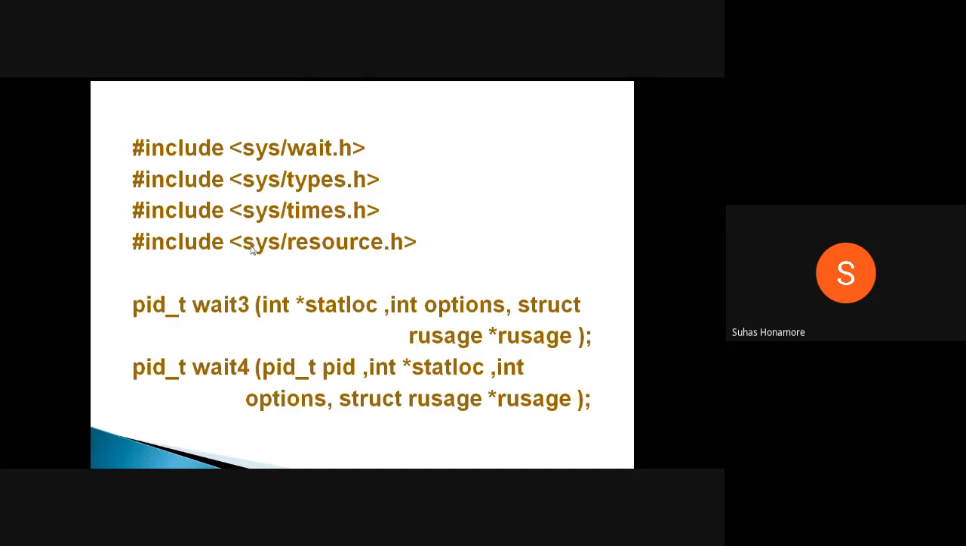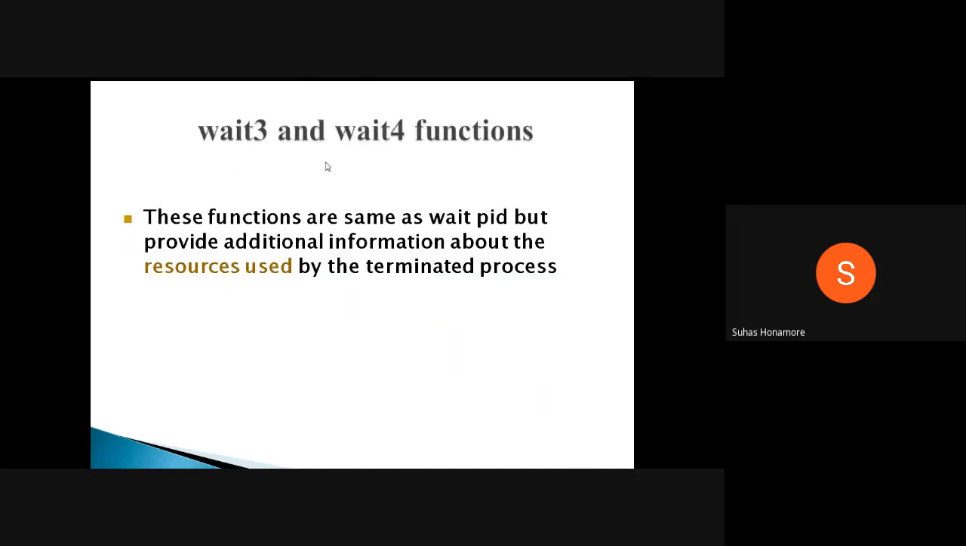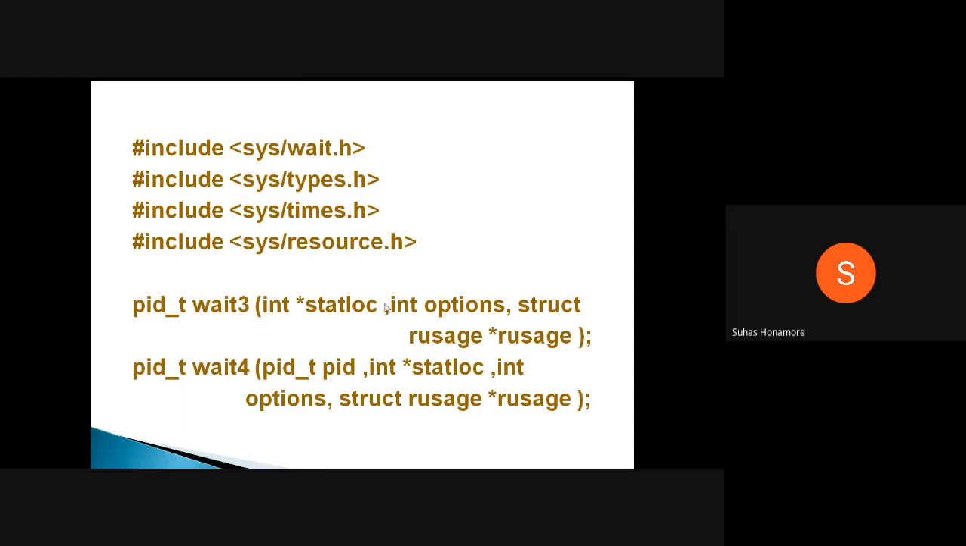Okay, so next one is wait3 and wait4. Like wait and waitpid, you have wait3 and wait4, which are new versions of the wait function. Here you can pass one more extra thing, that is the resources used by the child process, which you can see. For that you pass one extra parameter. In wait, only the status location was being passed.